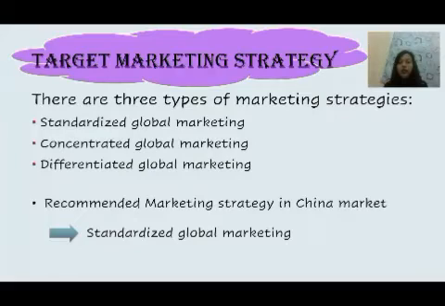For example, Nestle company can use a marketing strategy to penetrate their products into China. There are three types of marketing strategy, which are standardized global marketing, concentrated global marketing, and differentiated global marketing. The marketing strategy we decide to use in the China market is standardized global marketing.